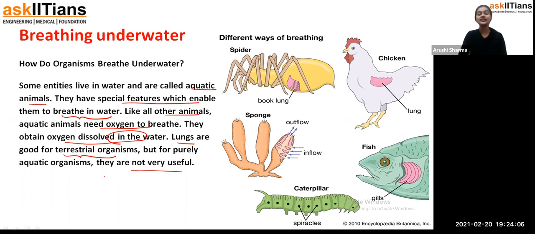That's how, students, they have different organs depending upon their body structure and the area where they live. As we have seen, for aquatic organisms which live in water only, lungs are not useful for breathing, so they have a different organ for it.